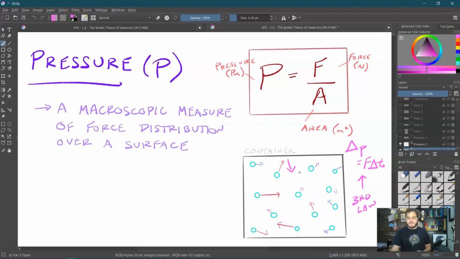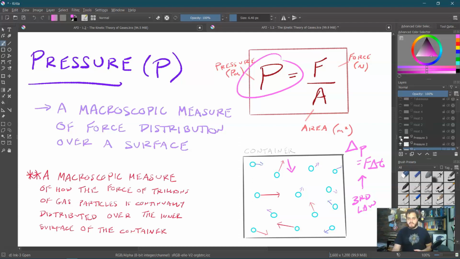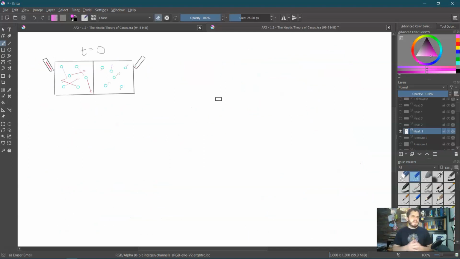This is the source of pressure. It is a macroscopic measurement of how there are trillions of gas particles continually striking the inner surface of the container. And when they do that, those forces divided by the total surface area of the interior of the container, that is pressure.